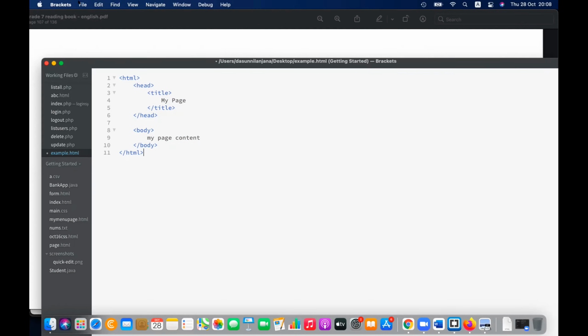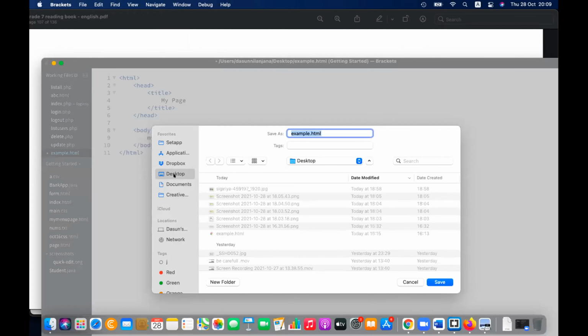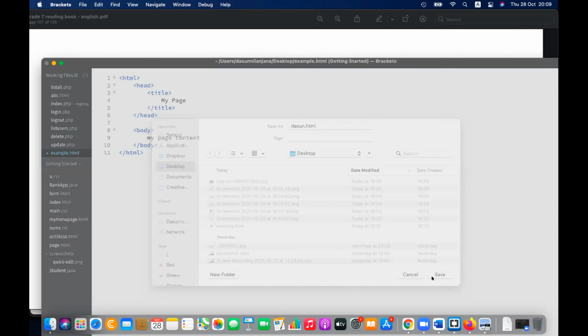After that, you have to save the file, save as, and go to the desktop, and you can save that as, let's say, your name or any name. Please listen, otherwise you will miss. When you save, please type some name, maybe your name, dot. The extension should be HTML. Dasun.html here. You can type anything that you like. I'm going to save in the desktop. Just saved.